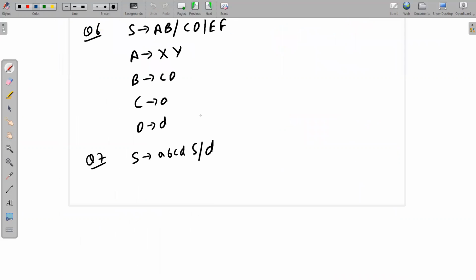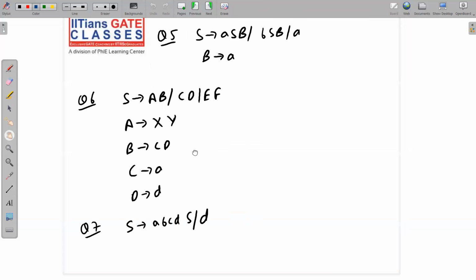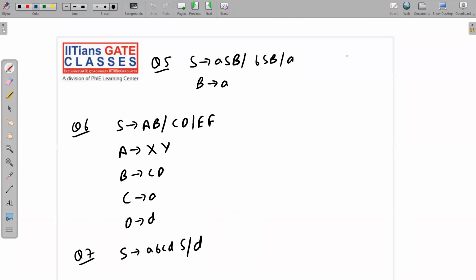Now next, see these examples. Let me write here CNF, GNF. What about this scenario? Terminal followed by any number of non-terminals, terminal followed by any number of non-terminals, terminal, terminal. So this is in GNF, this is not in CNF. Next, S implies AB, CD, EF, XY, CD, exactly two non-terminals. Now see here, exactly two non-terminals and terminals here, so it is in CNF, but it is not in GNF.